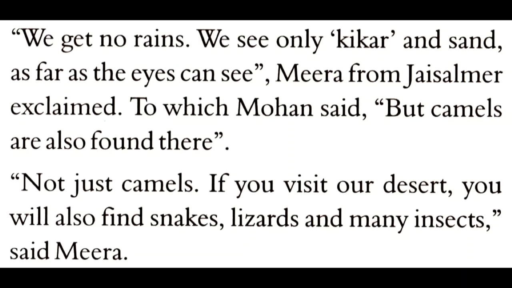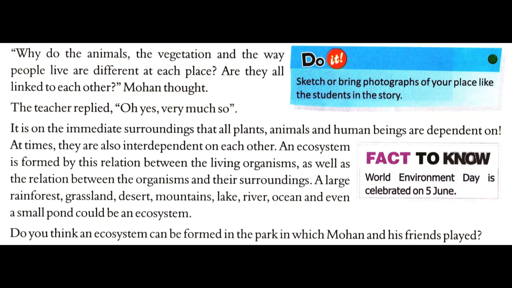Why do the animals, the vegetation, and the way people live are different at each place? Are they all linked to each other? Mohan thought. So you can also think of this, that why do the animals, the vegetation and the people live differently at different places?